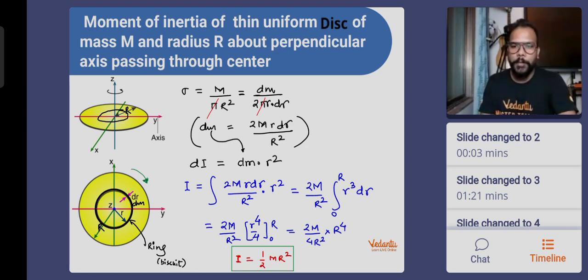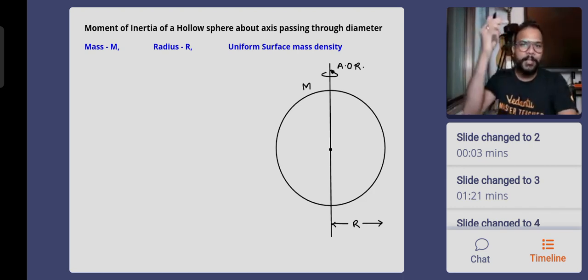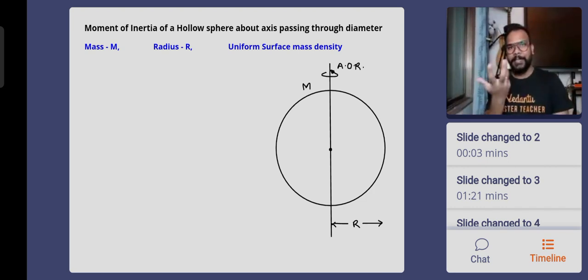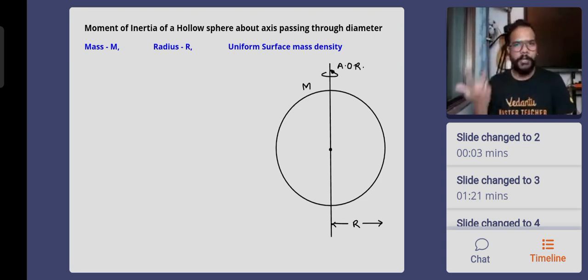Okay, again, other objects we will speak about now. 3 more objects. We have already spoken about 3 objects. Now 3 more objects. This is going to be the lengthiest of all. This is the moment of inertia of a hollow sphere, hollow complete sphere. And the axis of rotation is passing through its diameter. Means the way the basketball player rotates the ball and balances it on their fingers. Hollow basketball rotated on the fingers. That's basically your moment of inertia of a hollow sphere.